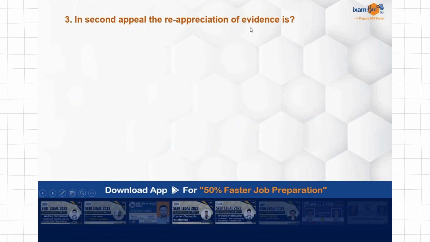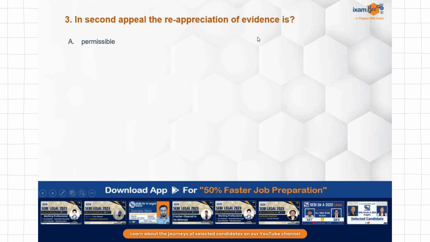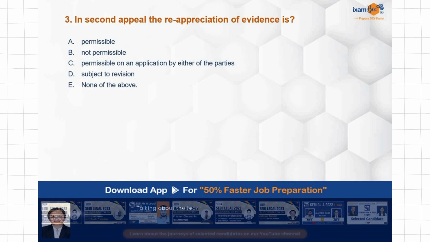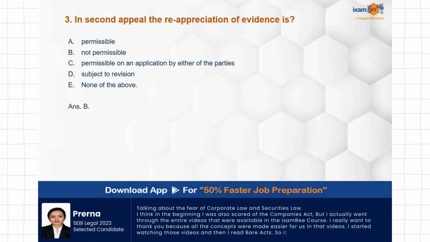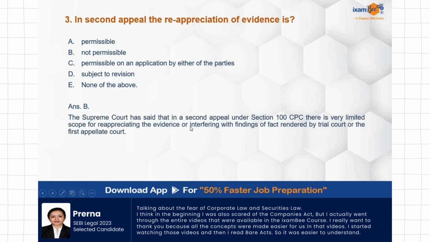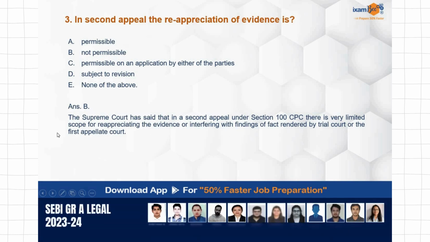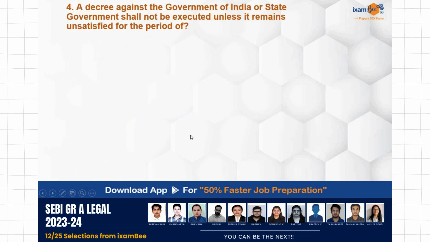In second appeal, the reappreciation of evidence is permissible, not permissible, permissible on an application by either of the parties, subject to revision, none of the above. So in second appeal, the reappreciation of evidence is, answer is B, not permissible. Supreme Court has said that in a second appeal under section 100 of CPC, there is very limited scope for reappreciating the evidence or interfering with the findings of the fact rendered by trial court or the first appellate court.